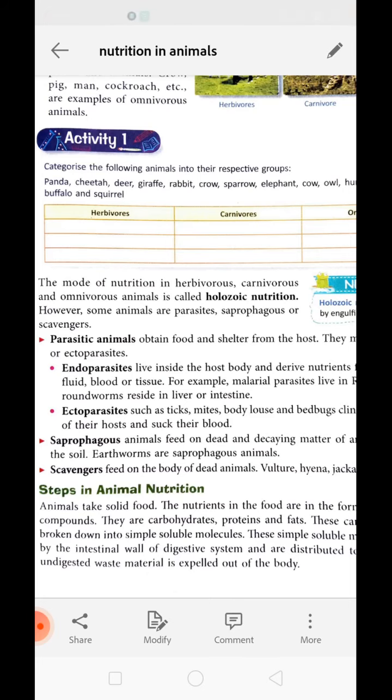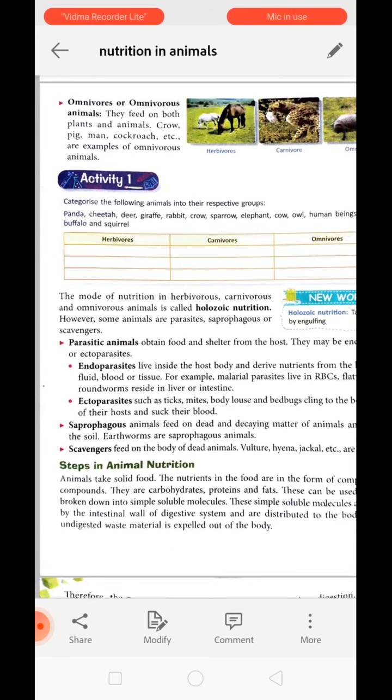Clear? Endoparasites are those organisms which live inside the body of the host, whereas ectoparasites are those organisms which live outside the body of the host. Endoparasite examples are roundworm, liver fluke. Whereas ectoparasites are like mosquito, bedbugs, mites, ticks, etc. Clear?